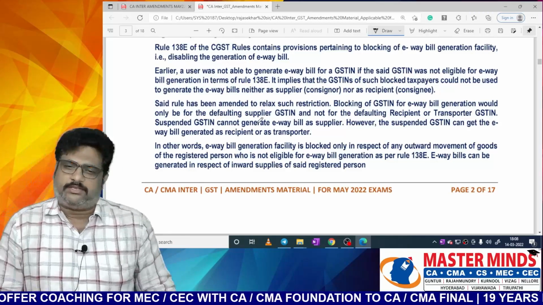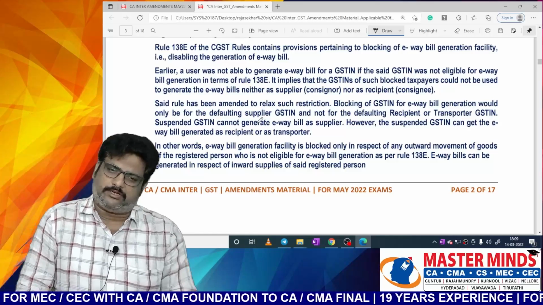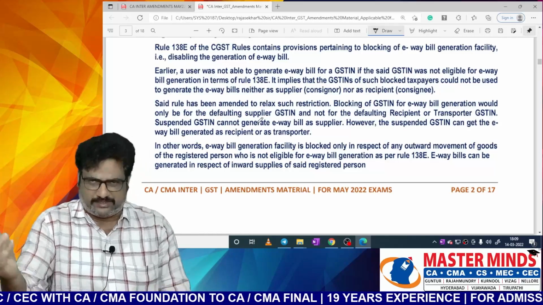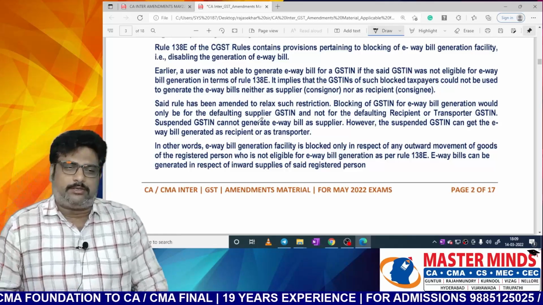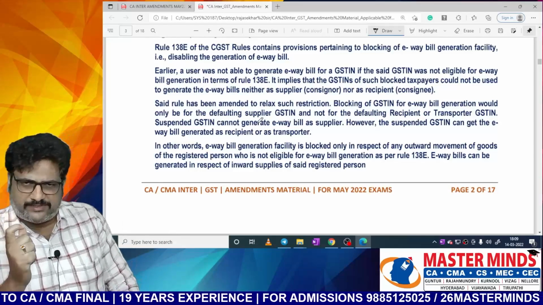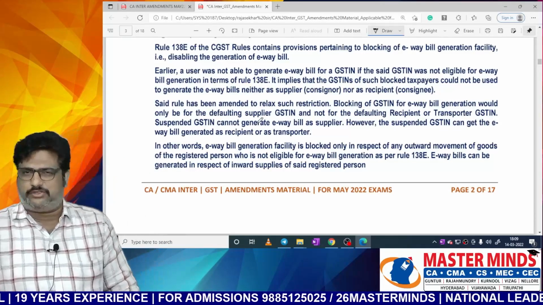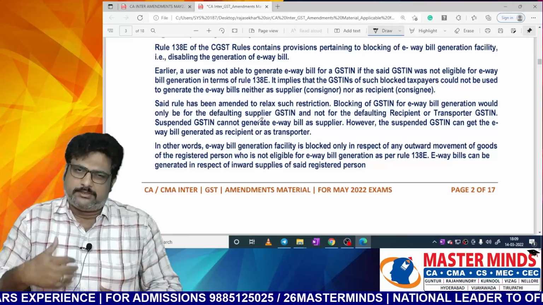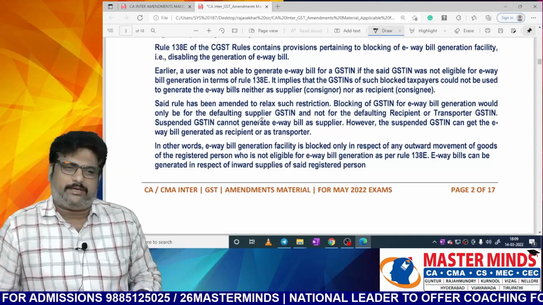However, the suspended GST number can get the e-way bill generated as a recipient or as a transporter. Just now I discussed, once your GST number is blocked, it is blocked as a supplier to generate the e-way bill, but still the e-way bill can be generated with that registered person as a recipient or as a transporter.